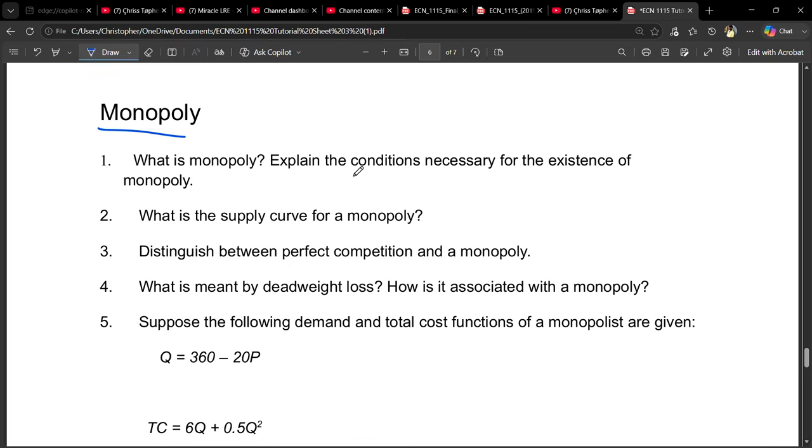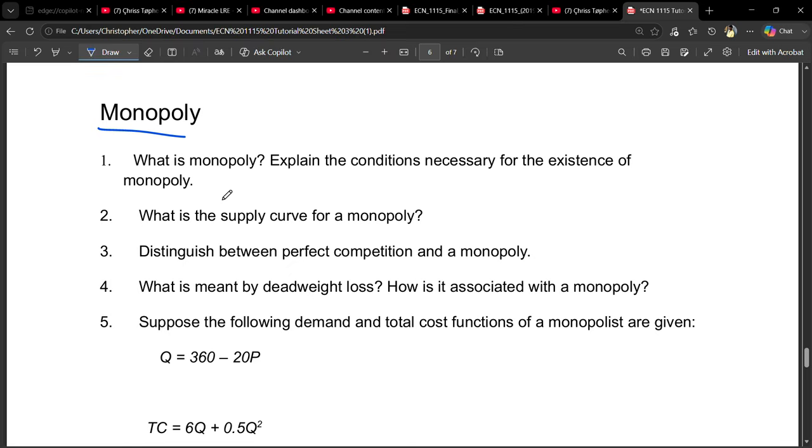Okay, explain the condition necessary for the existence of the monopoly. So they're basically telling you to just tell them the features of the monopoly, or the conditions that are necessary. So for the existence of a monopoly to be there, a firm must be a firm that is producing unique goods. That is a feature of a monopoly.